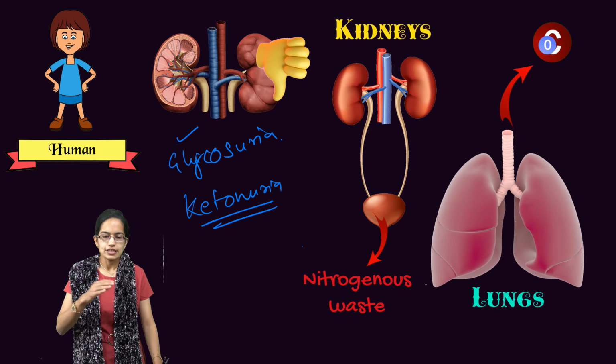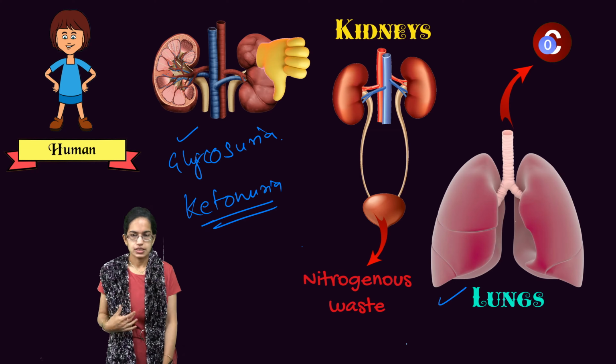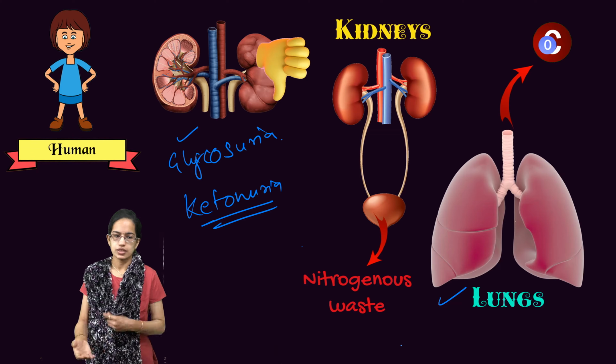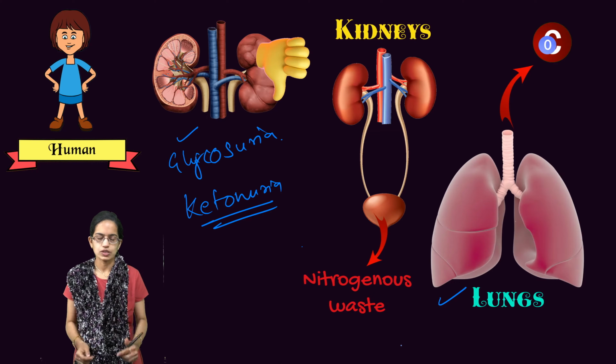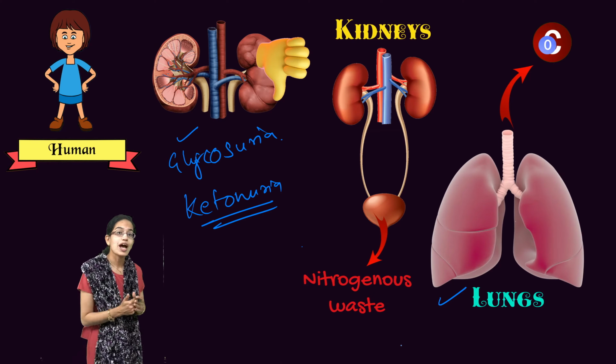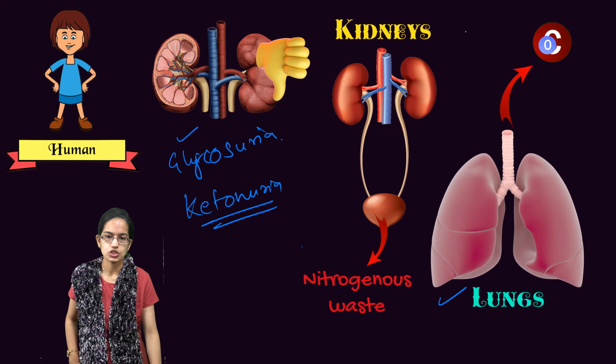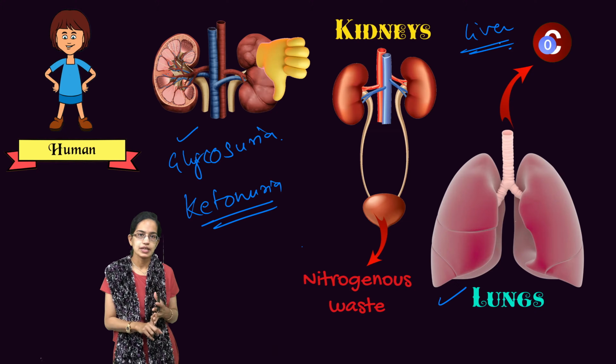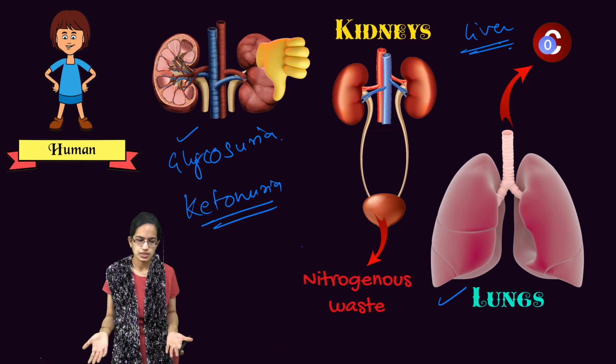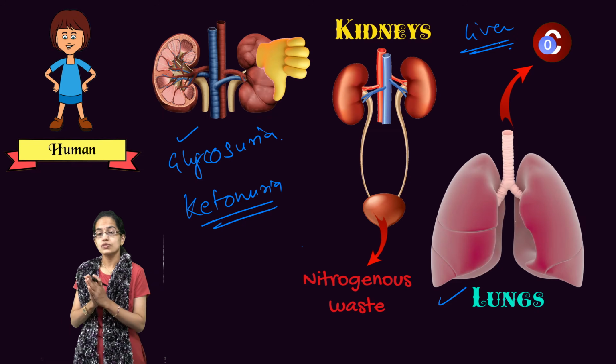Now, as we said, lungs are one of the excretory organs, and kidneys are one of the excretory organs. We also have the liver as one of the excretory organs. Now, what does the liver eliminate? The liver secretes bilirubin, biliverdin, cholesterol, and then you have steroids, vitamins and drugs. Then you have the skin.